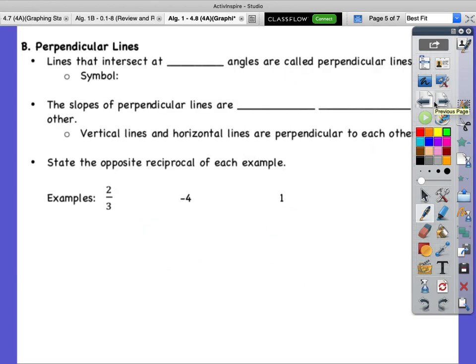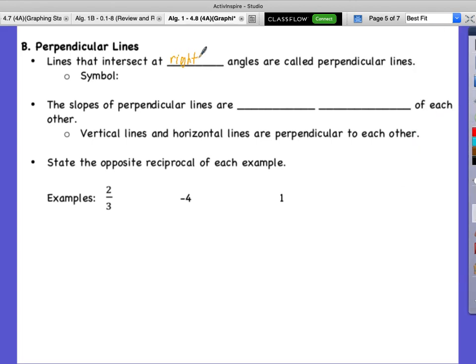Okay, continuing on. We're talking about perpendicular lines. Perpendicular lines are lines that intersect at right angles. And this isn't right like right or wrong, this isn't right like right or left. We're saying it's a right angle. Does anyone know what that means, a right angle? 90 degrees, okay? Like this corner is a right angle. So if they intersect at right angles, they're called perpendicular lines.